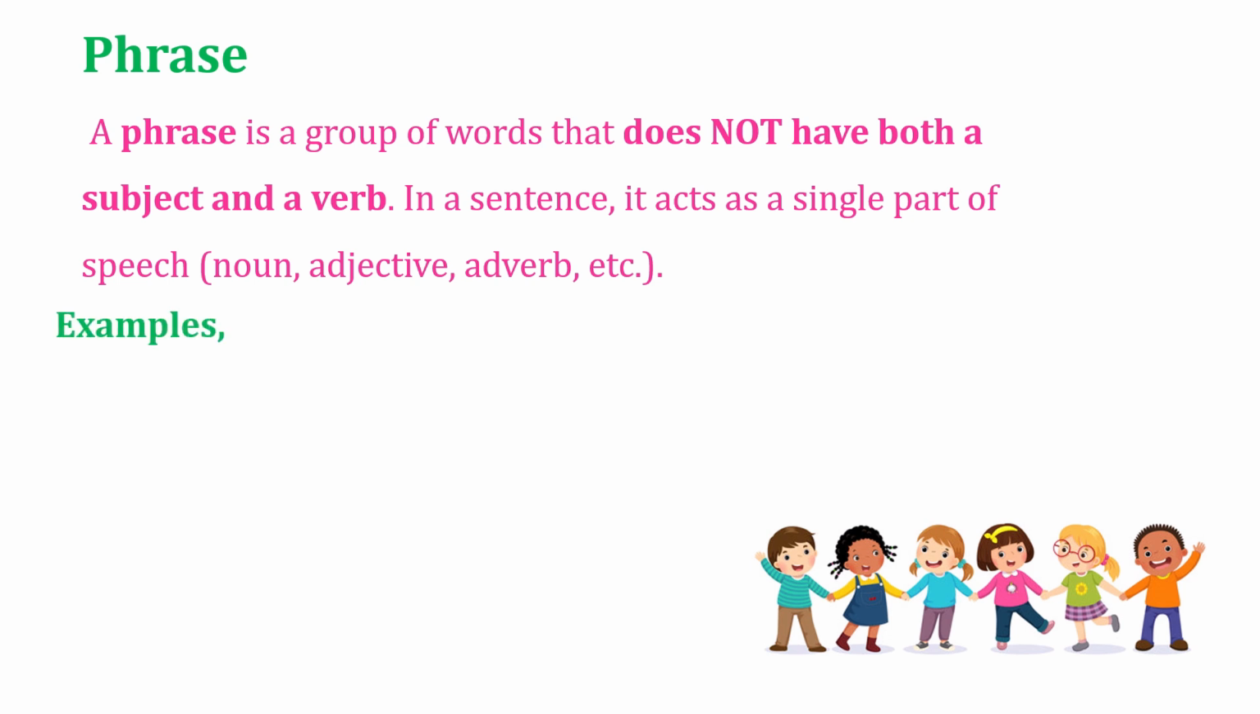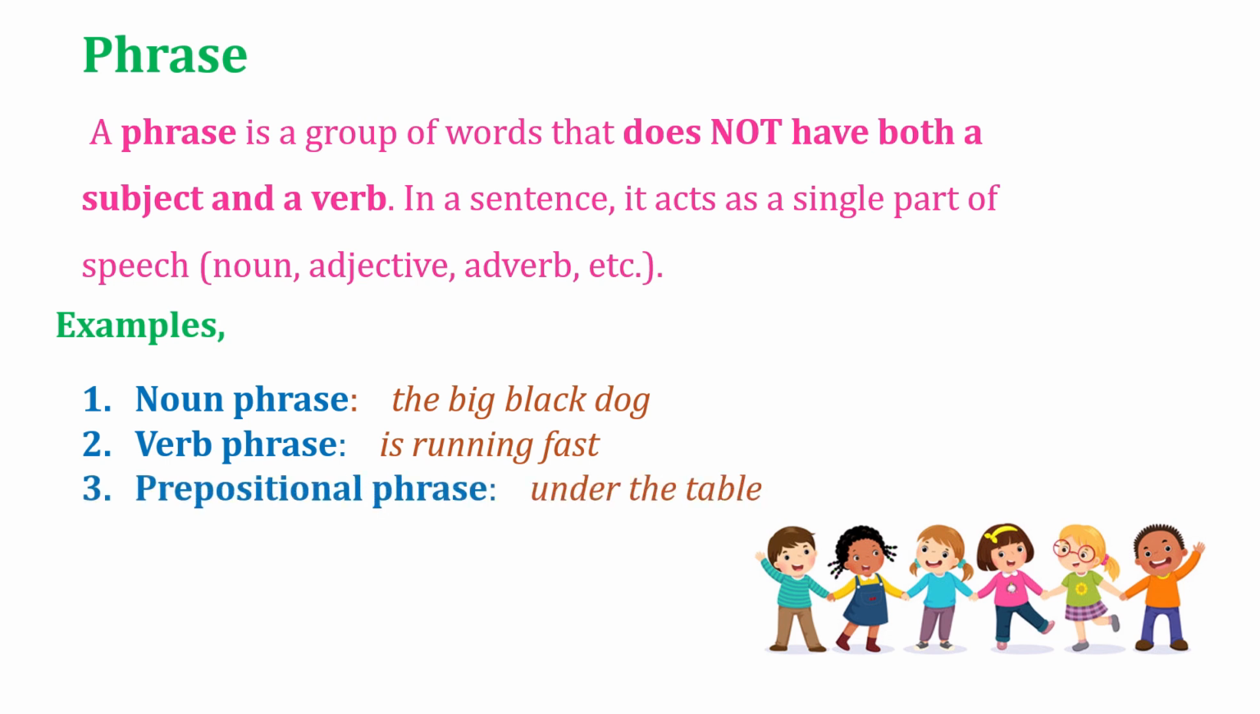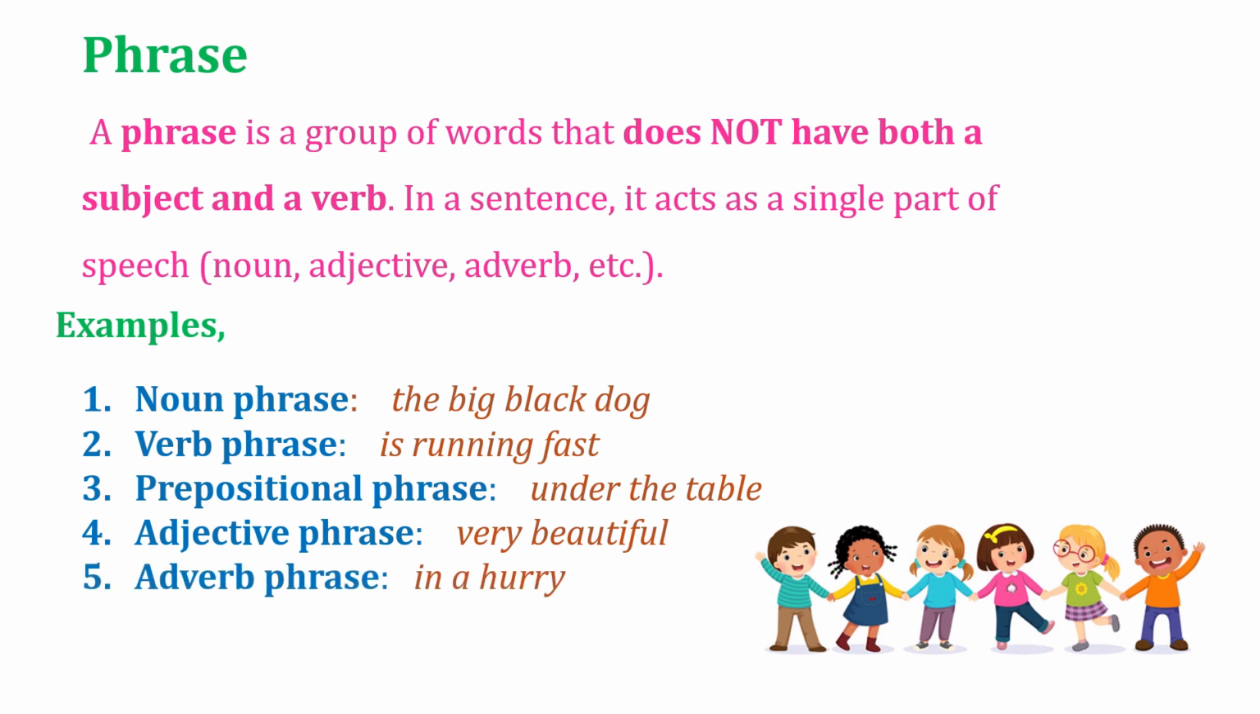It may be a noun, adjective, adverb, etc. Let's have an example. A noun phrase: the big black dog. A verb phrase: is running fast. Prepositional phrase: under the table. Adjective phrase: very beautiful. Adverb phrase: in a hurry.